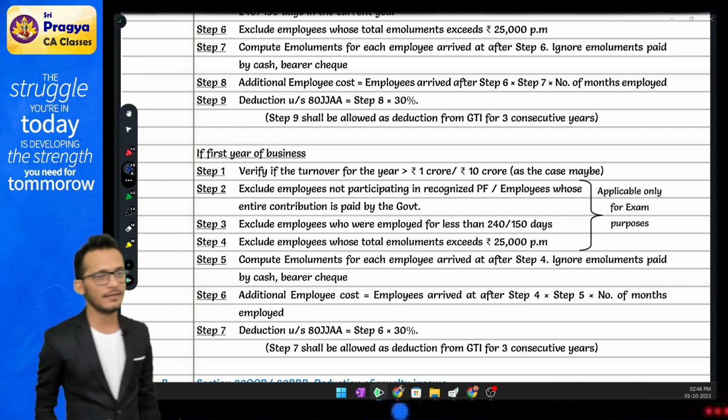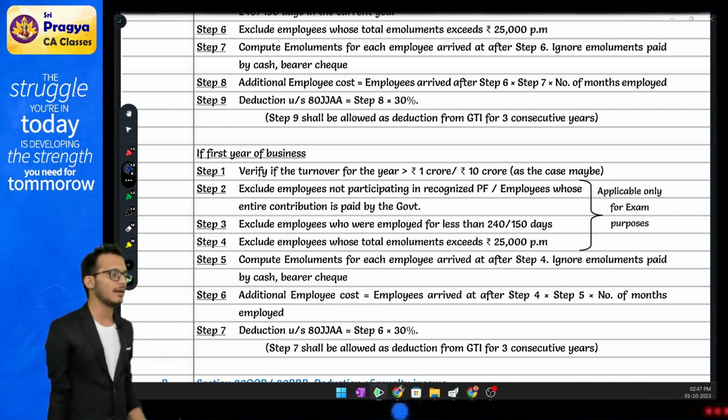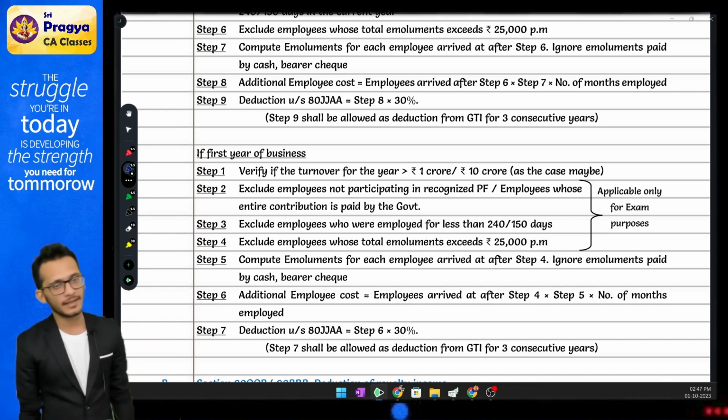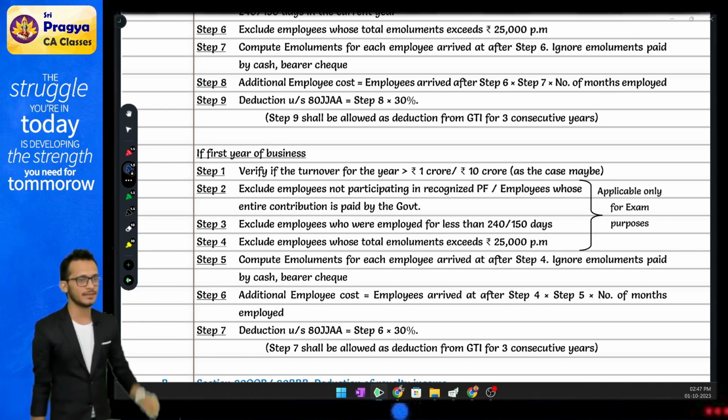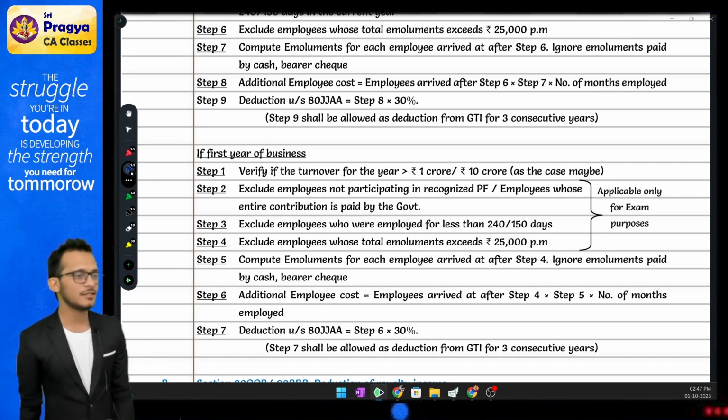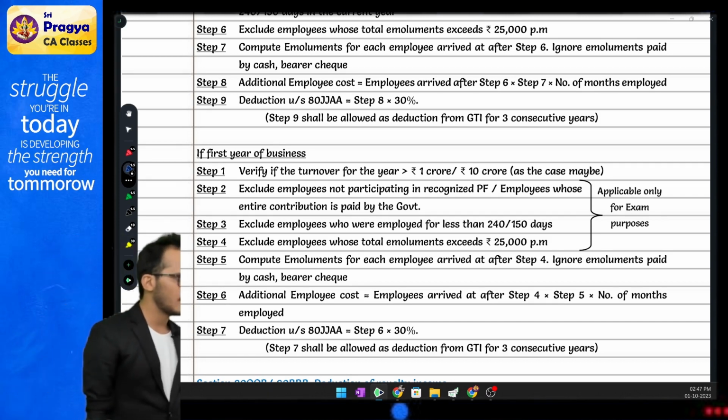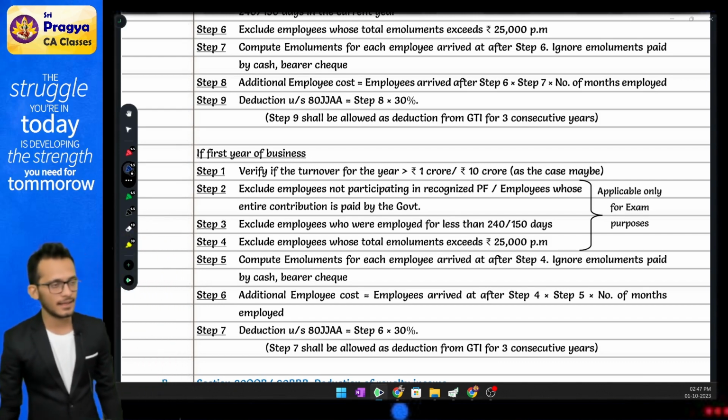If you are done with all this, in step number 9 and 10 will come a change, because now you have to compute tax on your agriculture income using something called partial integration, which means agriculture income is not exempt from tax. Agriculture income is partially integrated in tax. Rahul, what does this mean?